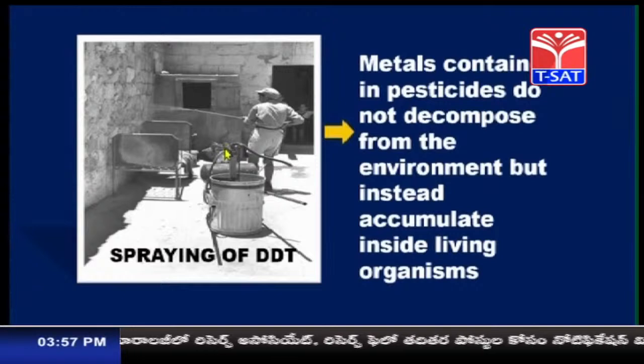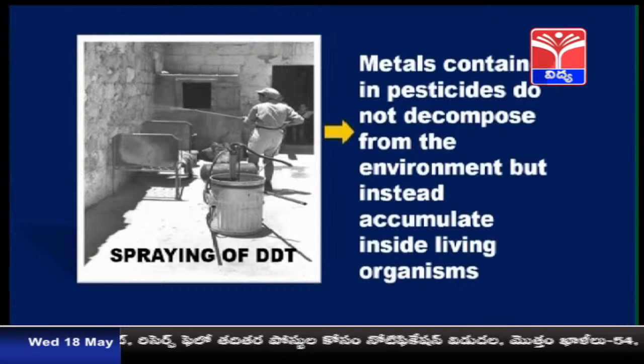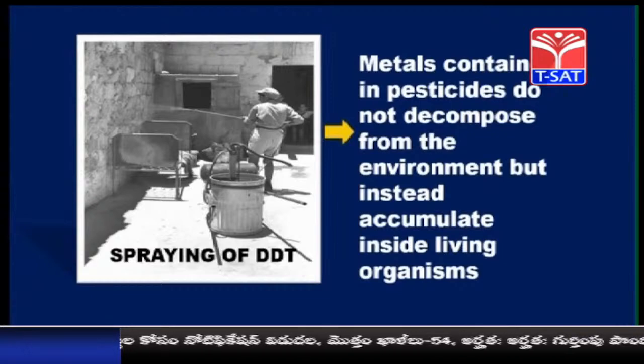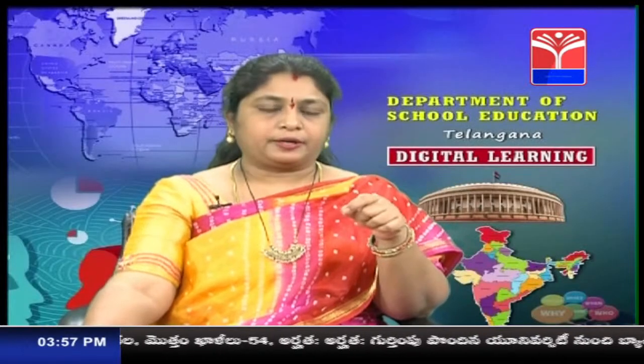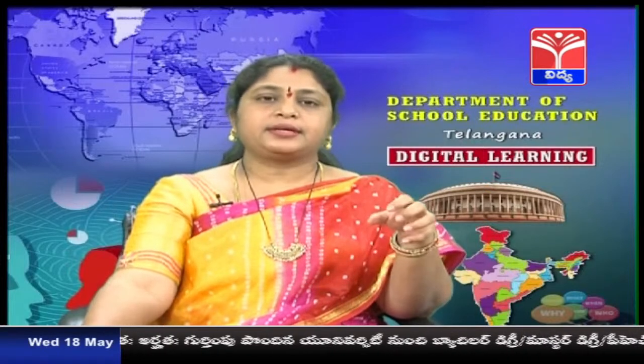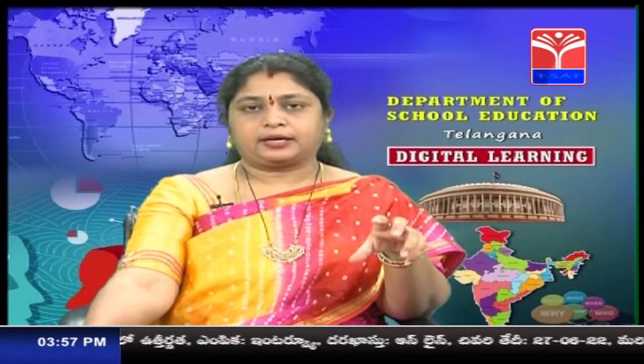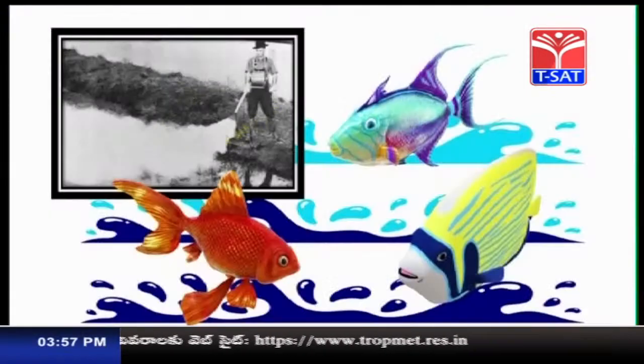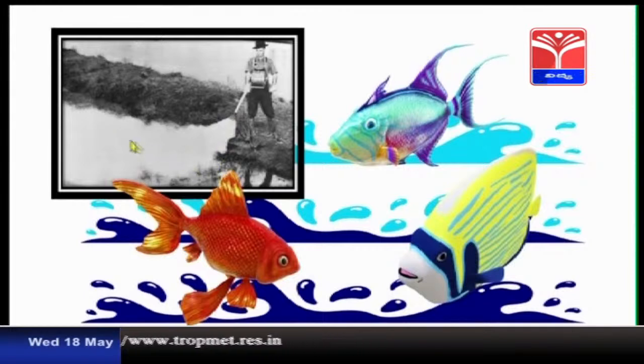What is happening? See, mosquitoes breed in water. So, mainly DDT is sprayed in the water, and the aquatic animals like fish which live in the water are accumulating this metal in a very minute quantity. Okay, look at this picture. You can see it is sprayed in the water to kill mosquitoes which are breeding in the water.